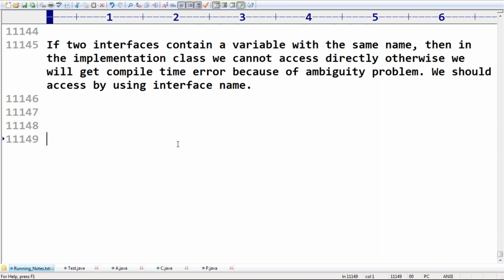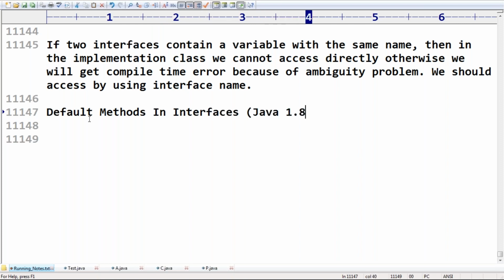Okay. Now the next very important point for you people: be aware of the default methods concept. Because you are planning for the Java 8 version, Java 11 version, you should compulsorily be aware of the enhanced features also, friends. Default methods in interfaces, which version's feature? It is a Java 1.8 feature. This is the new feature we have.